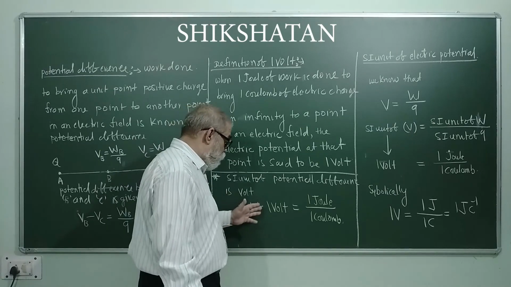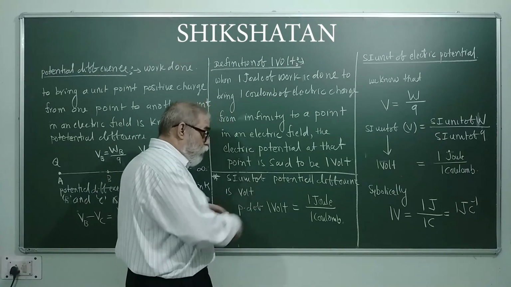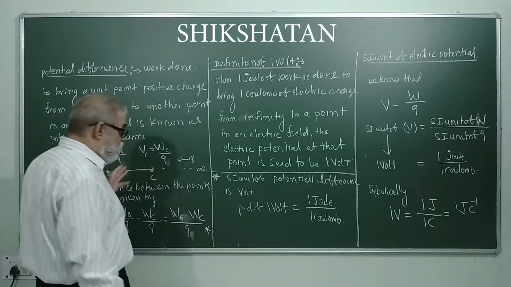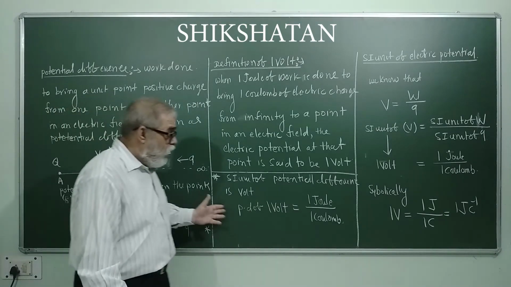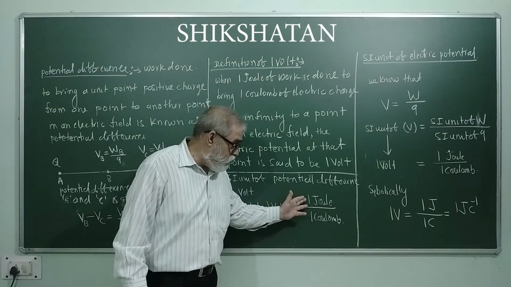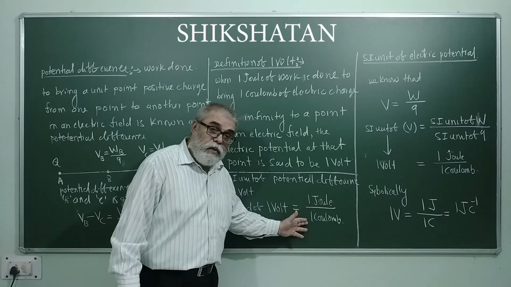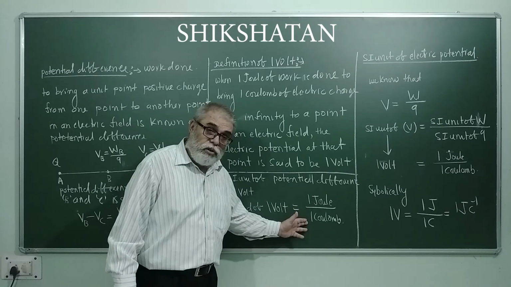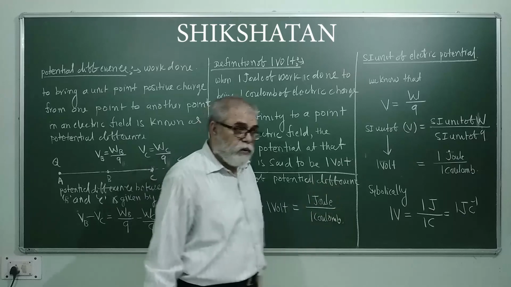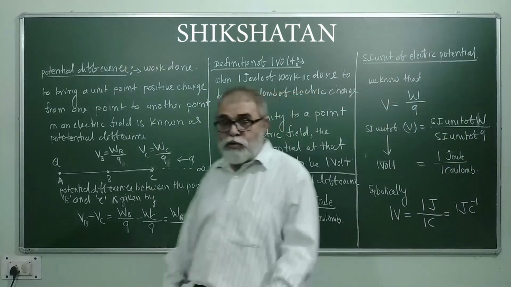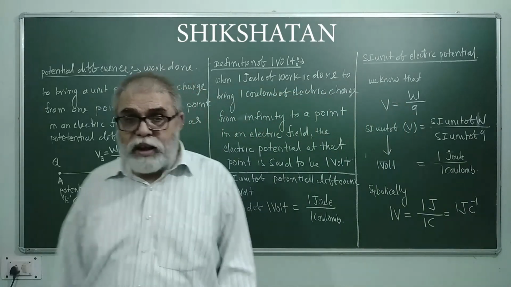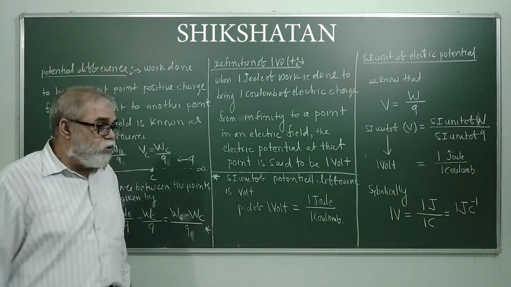Potential difference of 1 volt. The potential difference between the 2 points is said to be 1 volt, if 1 joule of work is done to bring 1 coulomb of positive charge from one point to another point. This is all we had to discuss today, and in the next class we shall discuss more about electricity.